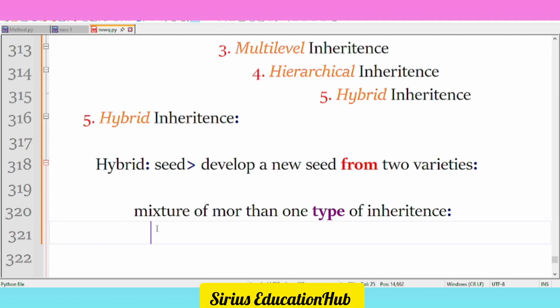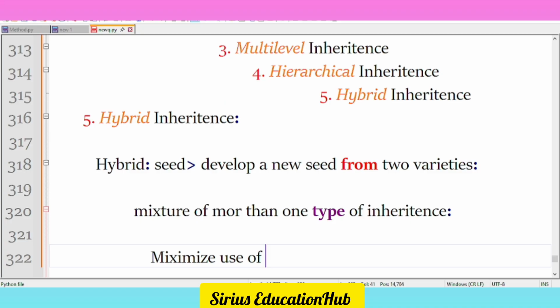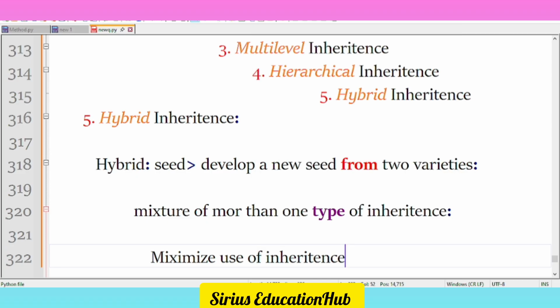Why are we making use of hybrid inheritance? There is also a reason: you are maximizing the use of inheritance here. What are we maximizing? We are maximizing the use of the inheritance concept by making use of hybrid inheritance.